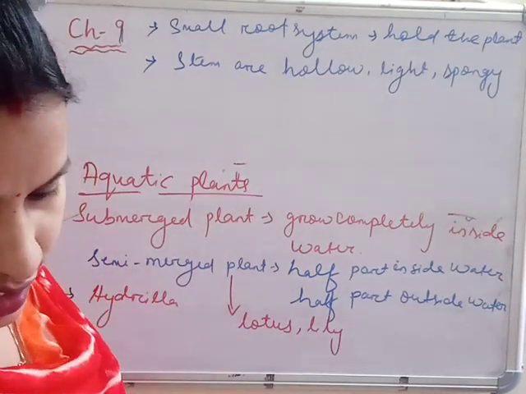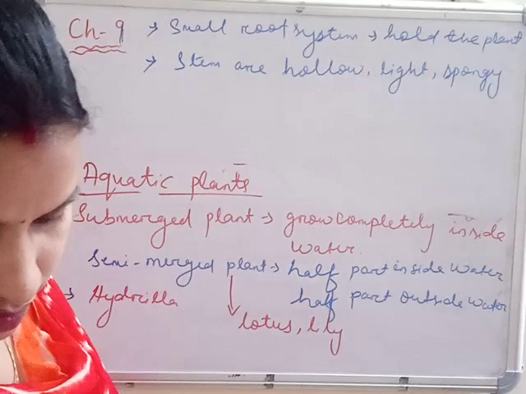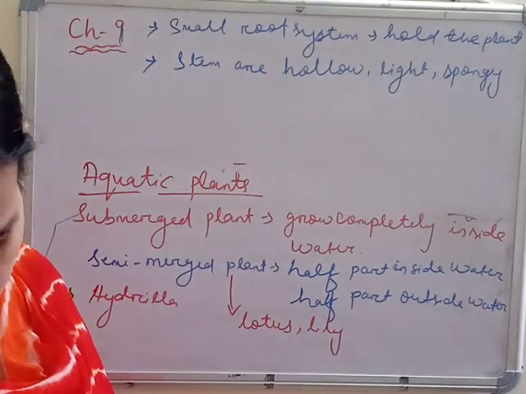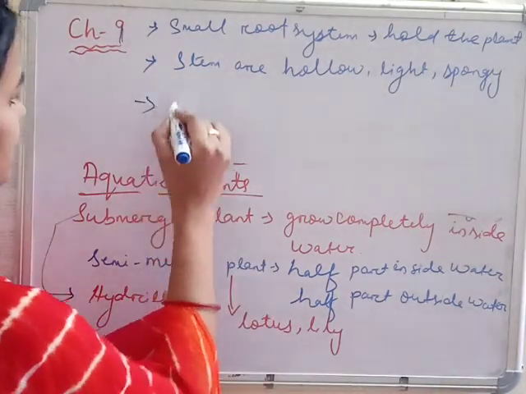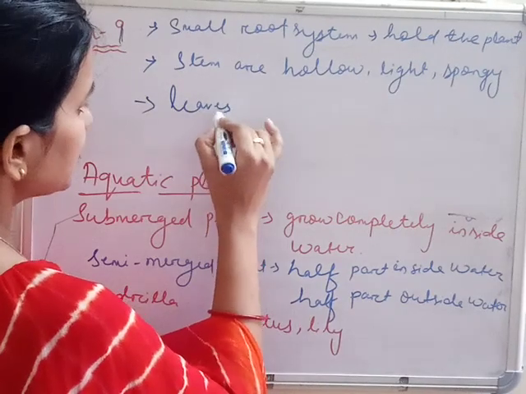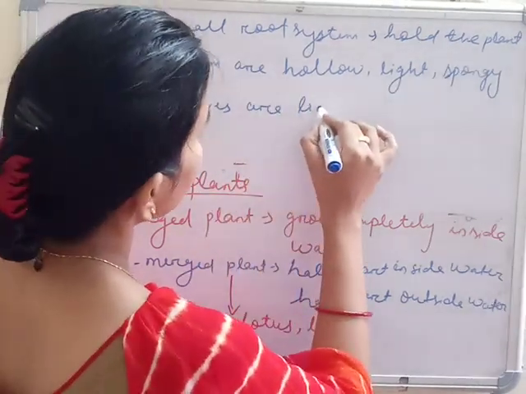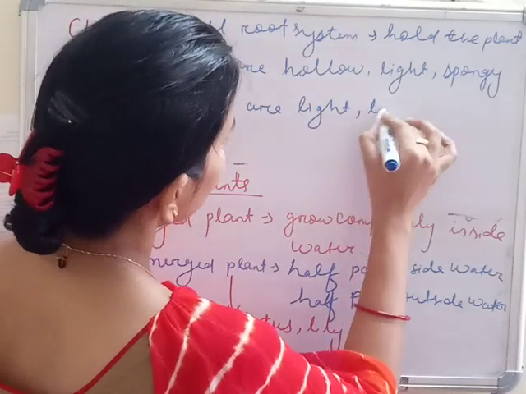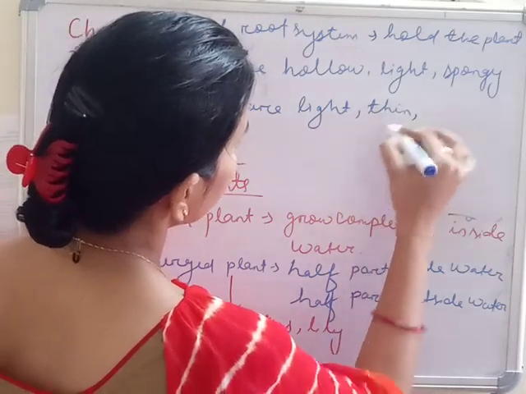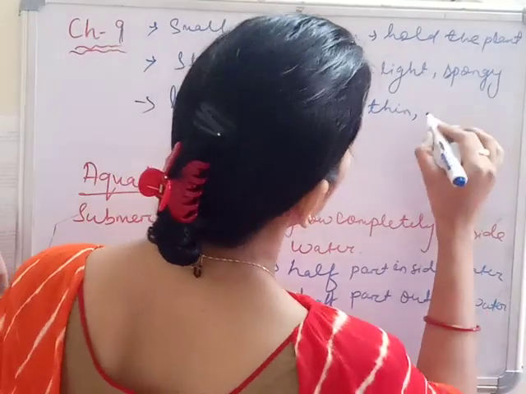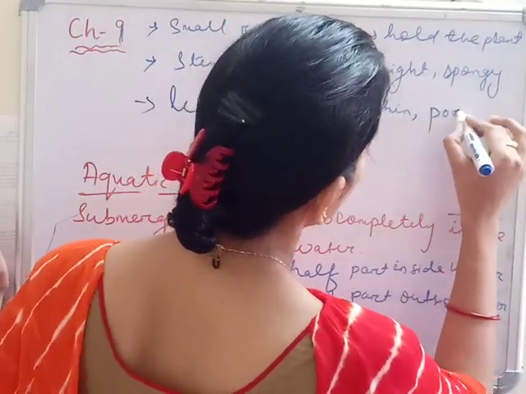Okay. Then leaves के बारे में आते हैं. Leaves are light, thin and porous.